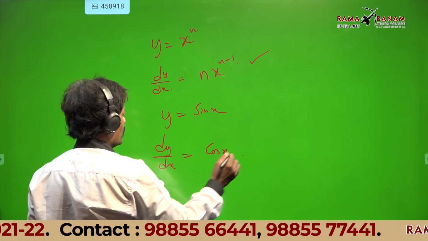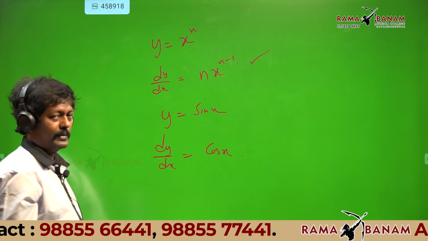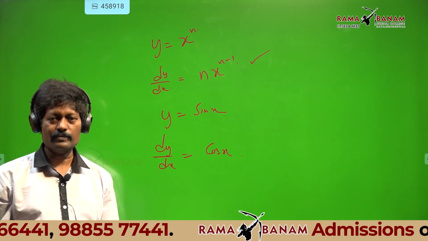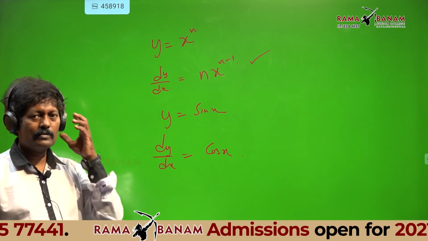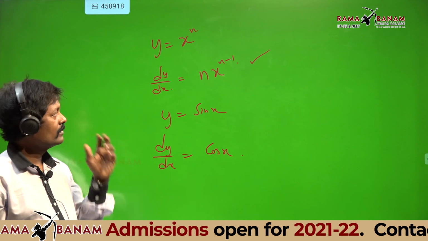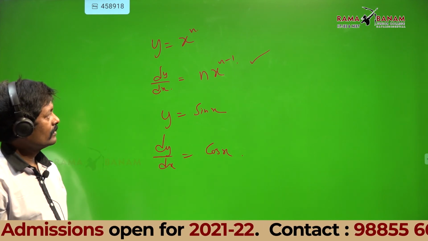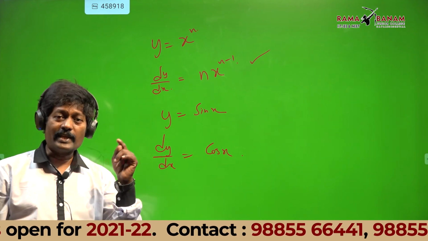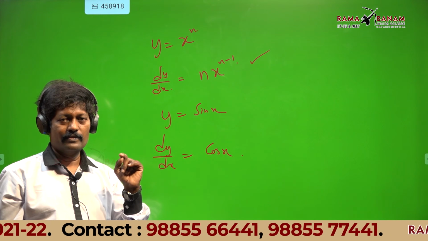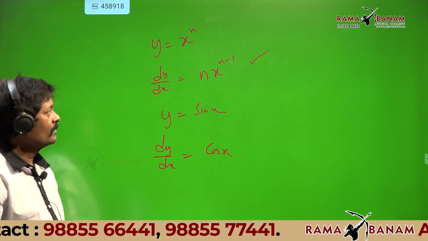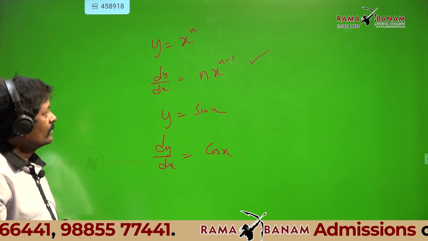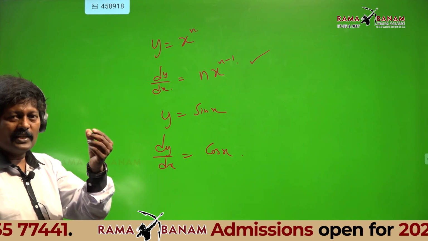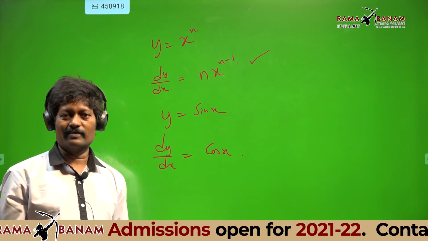Sir, I have a doubt. Yeah, tell me. dy by dx is the slope of point A on the curve, the slope of the tangent at point A. Then what will be the slope of AB? Slope of that small line AB will be nx power n minus 1.